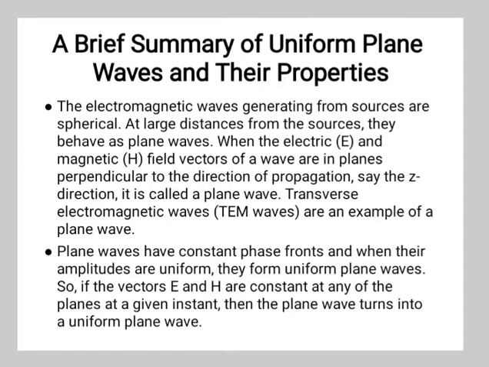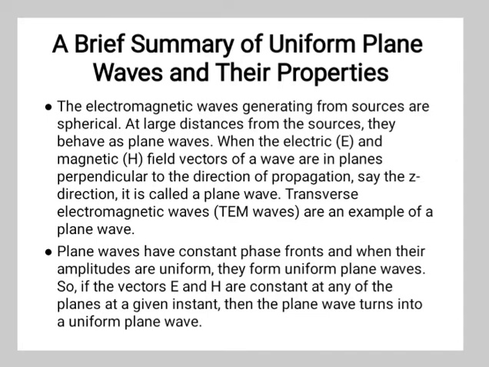The next is a brief summary of uniform plane wave and their properties. So the electromagnetic waves which are generated from a source are spherical. At large distances from the source, they behave as a plane wave. When the electric E and magnetic H field vectors of the wave are in a plane perpendicular to the direction of propagation, say z direction, it is called a plane wave. The transverse electromagnetic wave, that is TEM wave, is an example of a plane wave.